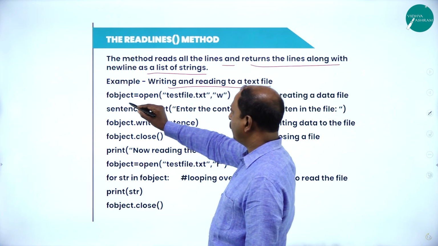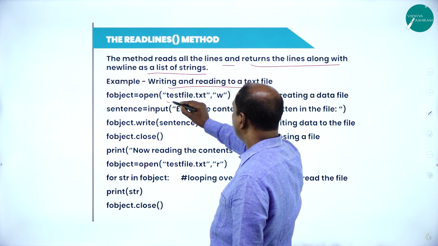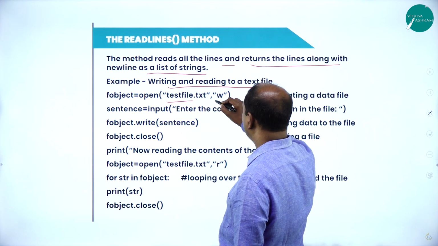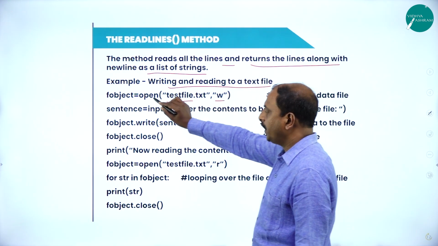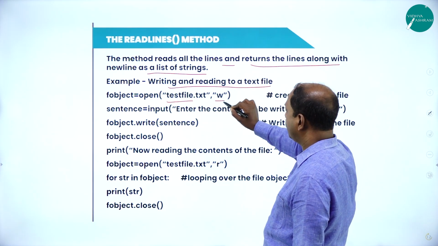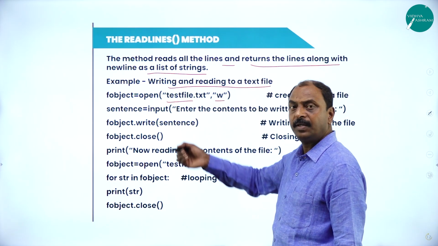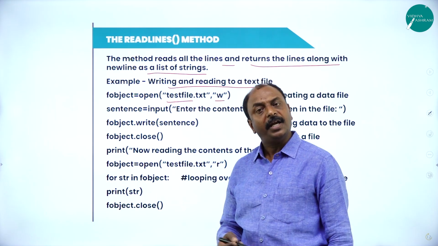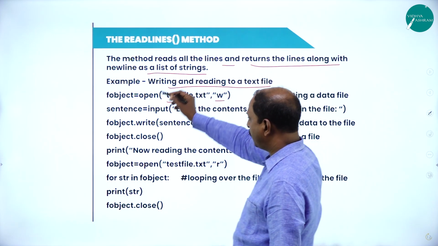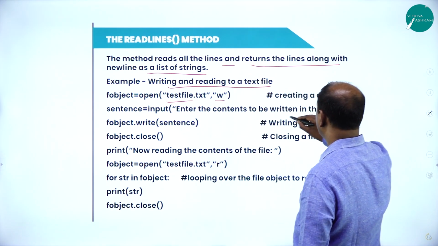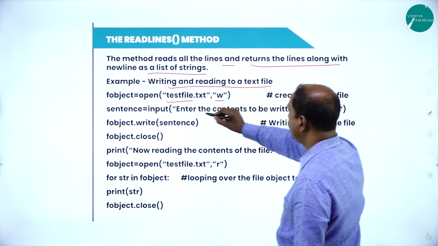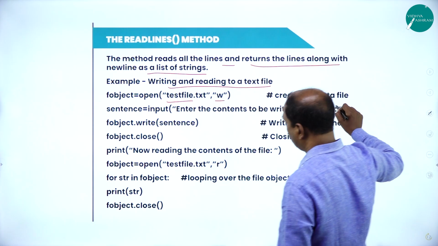First one is f object equal to open test file.txt with the mode w. So test file.txt is a file we are opening with write mode, so that we can write information. Next one is sentence equals input, enter the contents to be written in the file. So we have to write the information to be written in this as an argument.